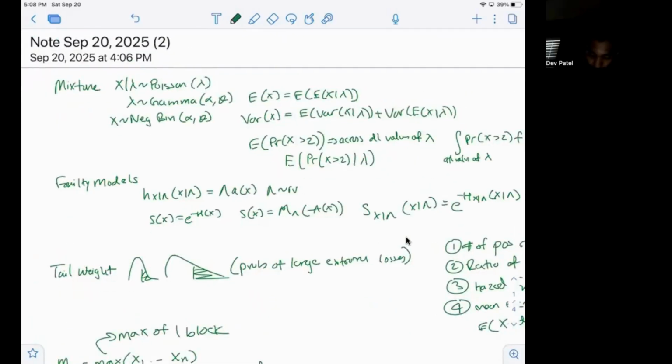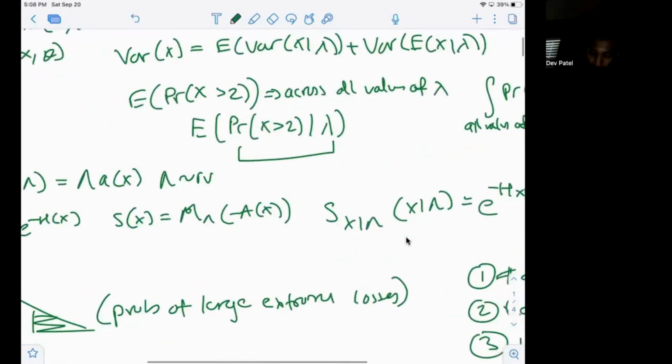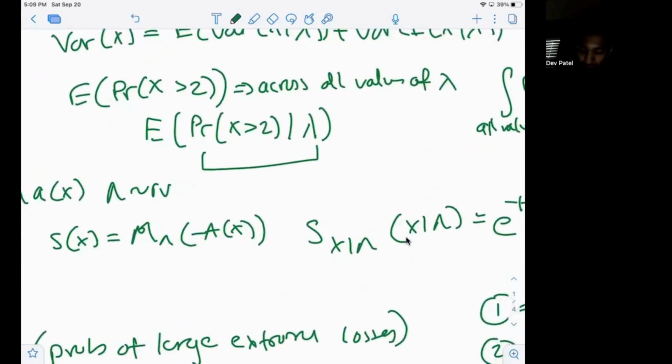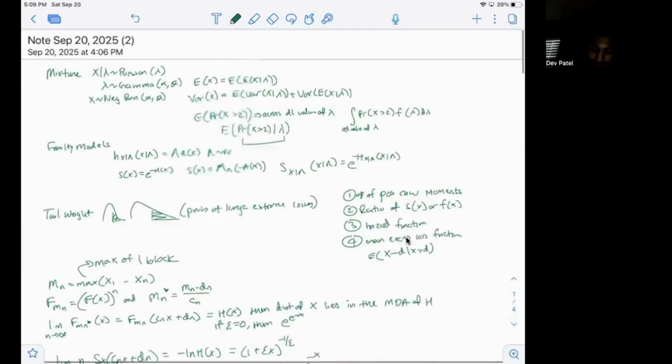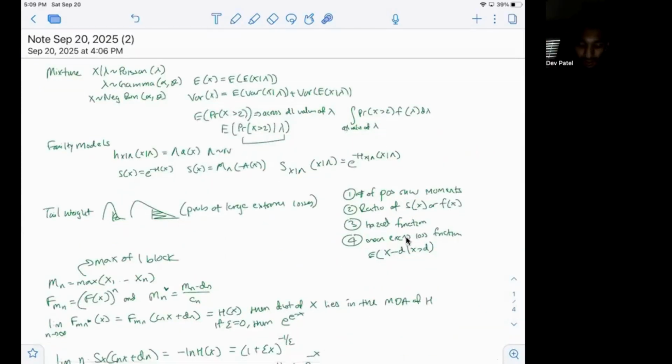So you can think of this as a probability multiplied by the probability lambda is a certain value, right? And then you integrate that, and that is your expected unconditional value of the probability x is greater than 2. So that is mixture. Law of total expectation, the law of total variance, expectation of a probability of unconditional x greater than some value. So these are the things you need to know for mixtures.